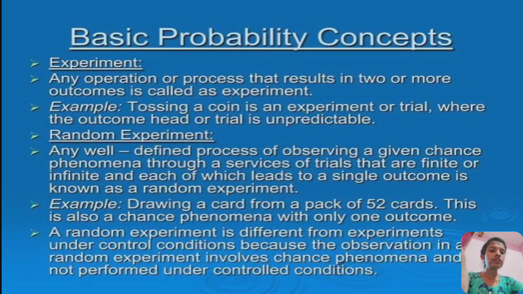A random experiment is different from experiments under controlled conditions because the observation in a random experiment involves a chance phenomenon and is not performed under controlled conditions. Example: drawing a card from a pack of 52 cards. This is also a chance phenomenon with only one outcome.